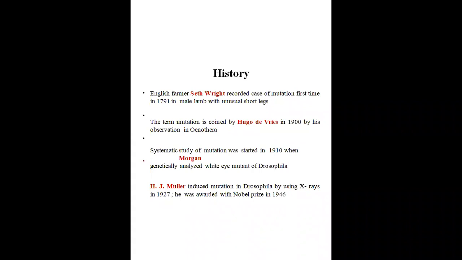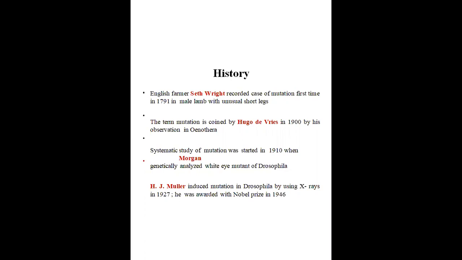Starting from the history of mutation, an English farmer, Seth Wright, recorded the first case of mutation in 1791. Historically, this farmer recorded the first mutation, meaning he had proof of mutation. Mutations have happened from a long time ago, but the first proof or record of mutation was recorded by the English farmer Seth Wright. In 1791 he recorded this mutation in a male lamb.